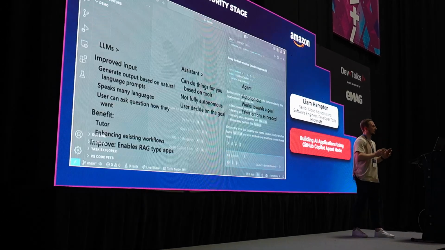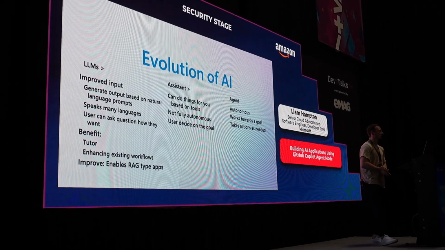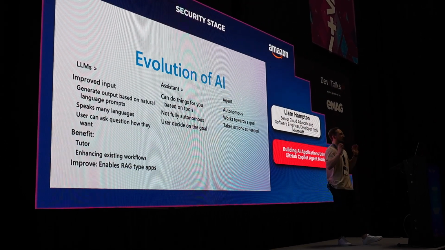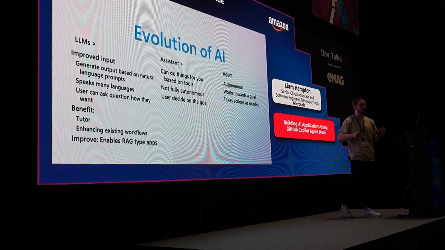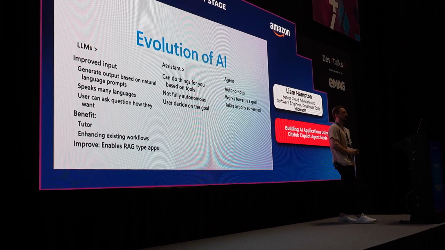But first, let's have a little look at the evolution of AI. So who remembers when ChatGPT came on the market and was like, oh my god, bang, everybody just use AI to write everything for you, do your whole job. Yeah, we remember that. It was about 2.5, 3 years ago now.